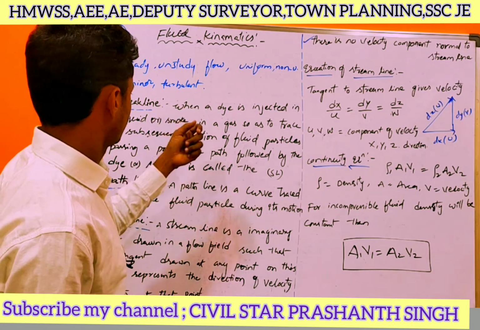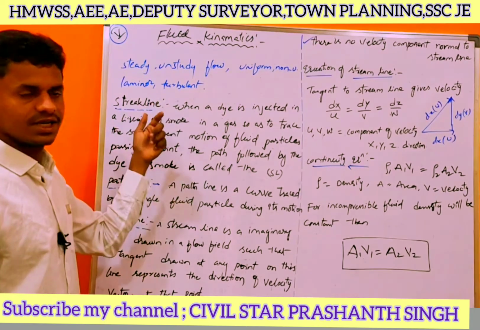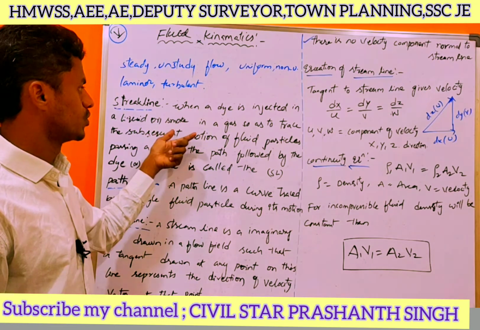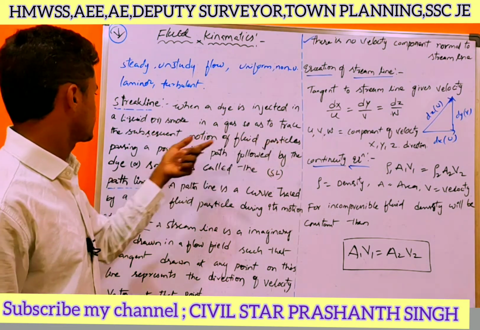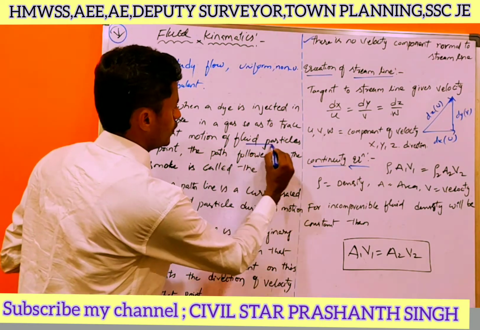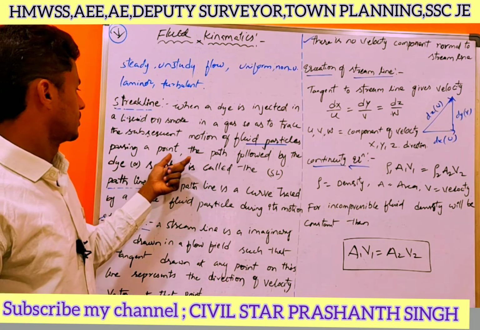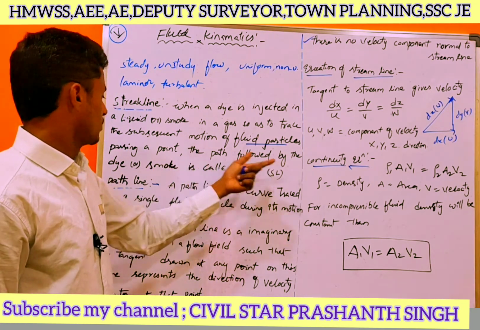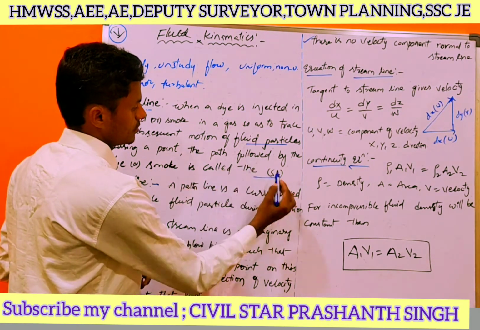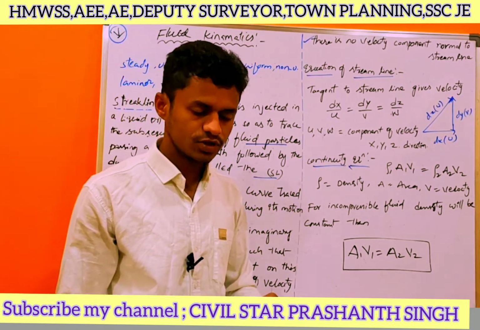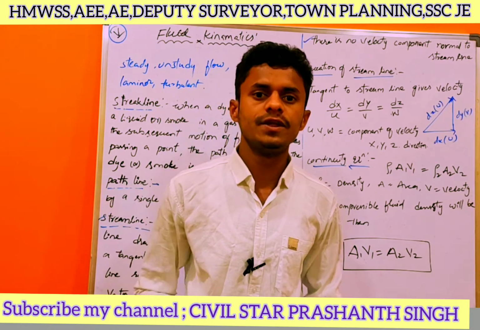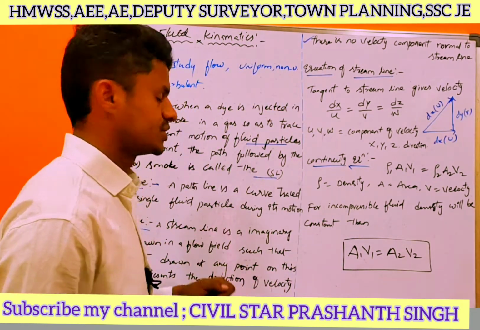Okay. In fluid kinematics, the first one is streak line. What is streak line? When a dye is injected into a liquid or smoke in a gas, it has to trace the subsequent motion of the fluid particle passing a point. The path followed by the dye or smoke is called streak line. Okay, this is about the streak line. In the examinations, we will get the direct definitions of the streak line or path line or streamline.